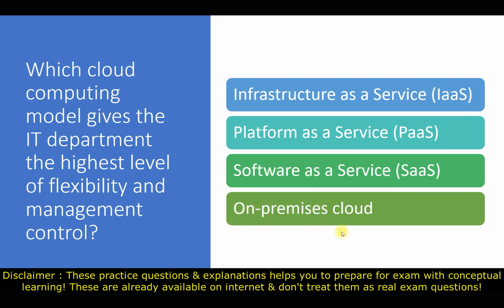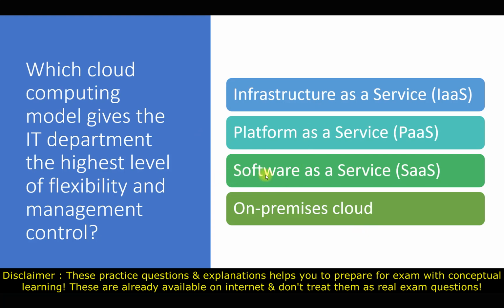First let's understand the last option also, that is on-premises cloud. On-premises cloud is actually a deployment solution like private cloud, public cloud, hybrid, and on-premises, not the computing model. So directly we can eliminate this option. Here, if we talk about flexibility and management control, we can get the highest level of control because it is within our premises. We have more control here, but we don't have the flexibility. And second thing, here we need to identify the cloud computing model, not the deployment model. So that's why it is wrong.